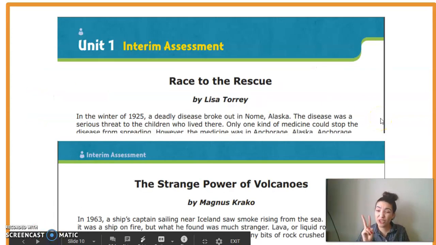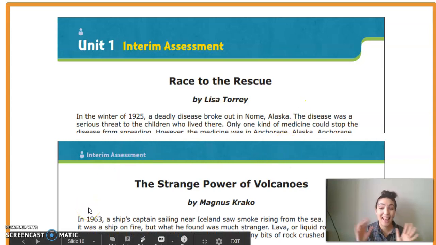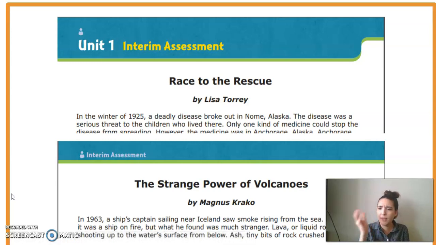So friends, you are going to read two passages today. Your first passage is called Race to the Rescue, and it is about sled dogs in Nome, Alaska. Our second passage is called The Strange Power of Volcanoes. So these are both passages that you will read and look for those big ideas of our first 4 lessons and do your best to think about those, what we've practiced, and then answer the questions the best you can.